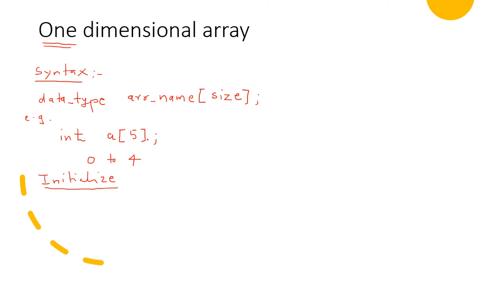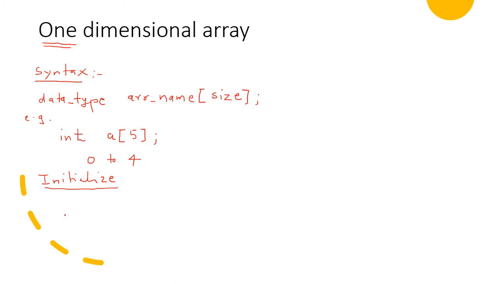After the declaration, we can ask the user to enter the elements, and those elements will be stored into this array using any loop like a for loop or while loop. But there are some other ways also. At the time of declaration itself, we can assign the elements to this array.